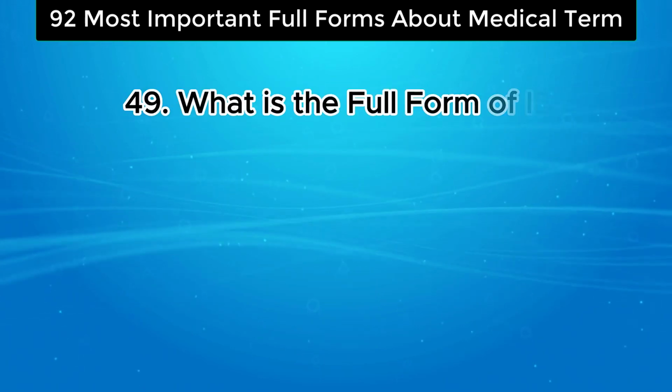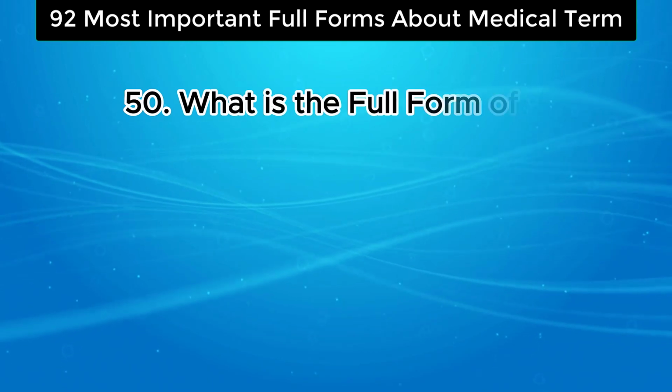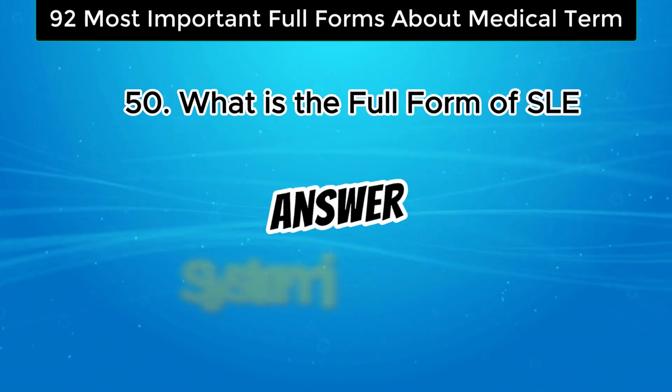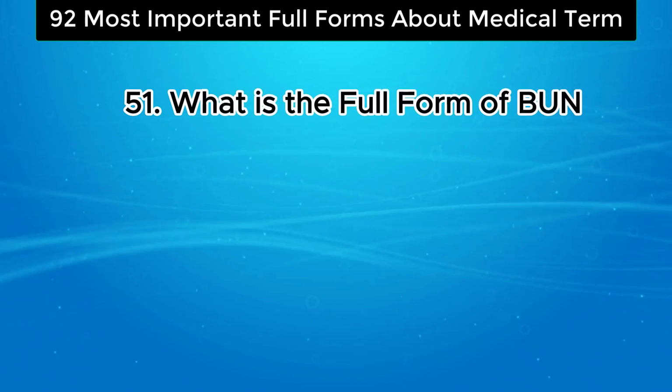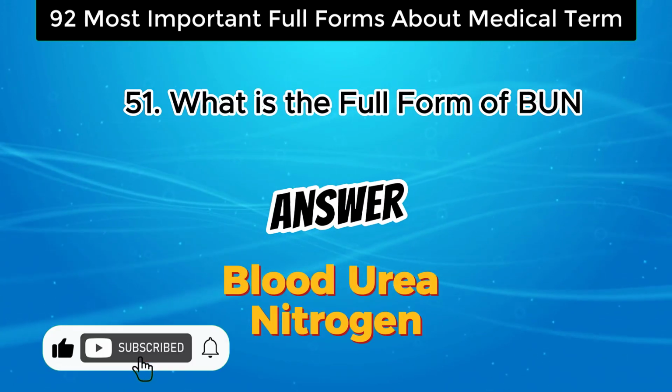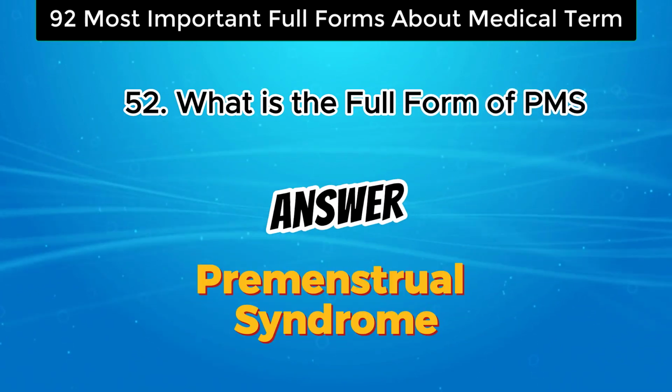What is the full form of IBS? The answer is irritable bowel syndrome. What is the full form of SLE? The answer is systemic lupus erythematosus. What is the full form of BUN? The answer is blood urea nitrogen. What is the full form of PMS? The answer is premenstrual syndrome.